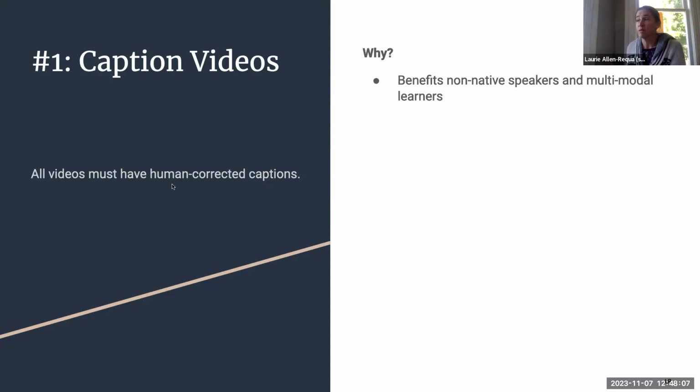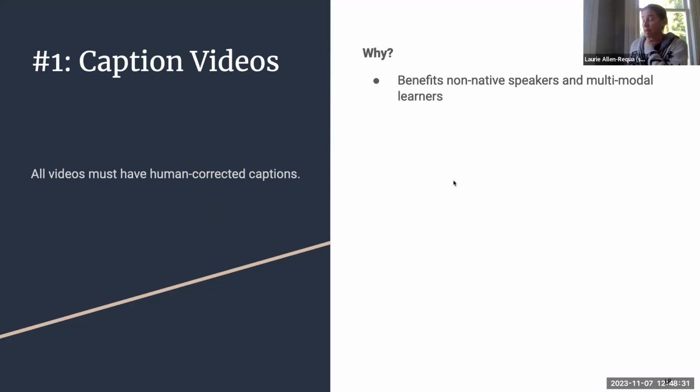So it's got to be human corrected. And the why: this benefits everybody. When students are watching my biology classes and there's a word like gastrocnemius, AI actually puts it in as "gas truck near us," when it's actually one word and it's the name of a muscle. So everybody's going to be confused by that.